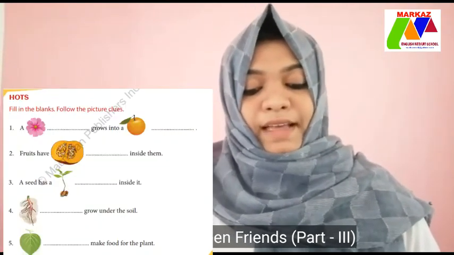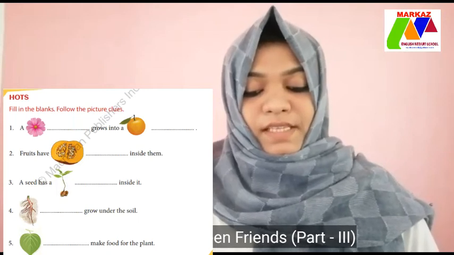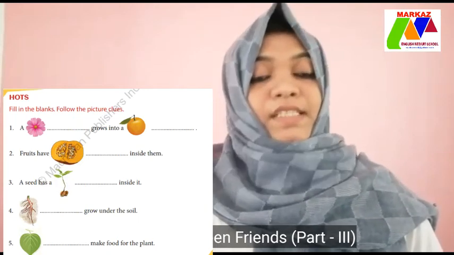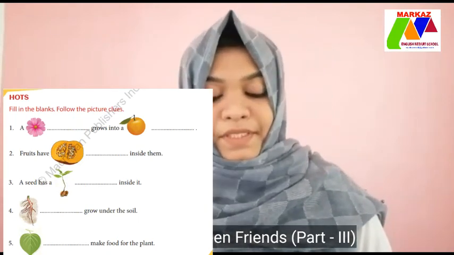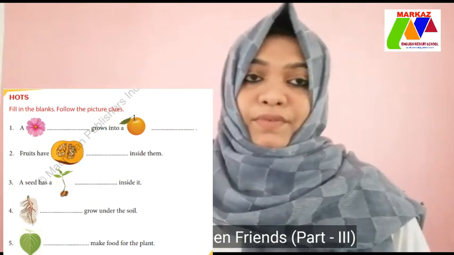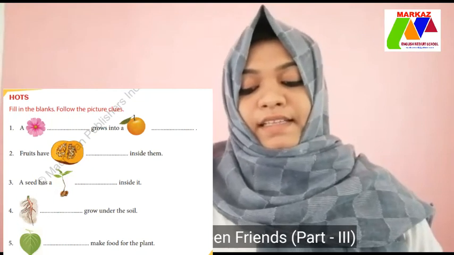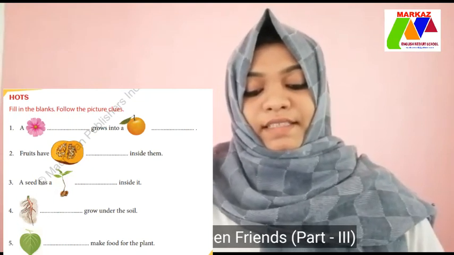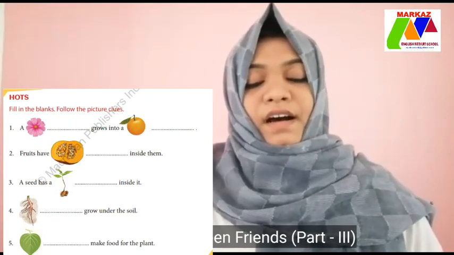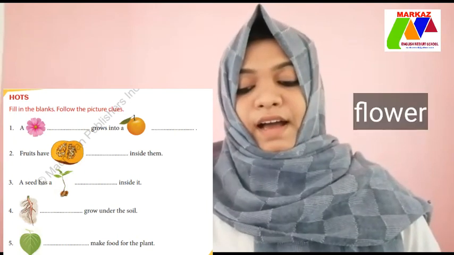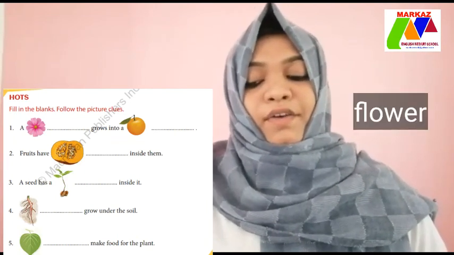Then next one, fill in the blanks. Follow the picture clue. Here we can see some pictures. So you have to identify the picture and write the names of those pictures. First one, a dash grows into a dash. First picture, a flower. A flower grows into a fruit.